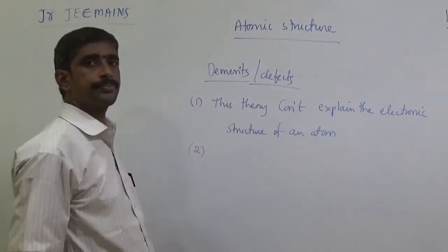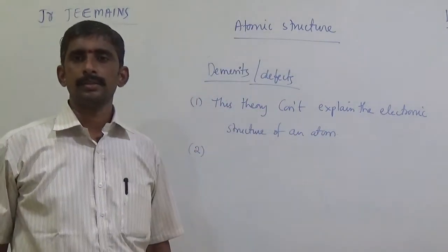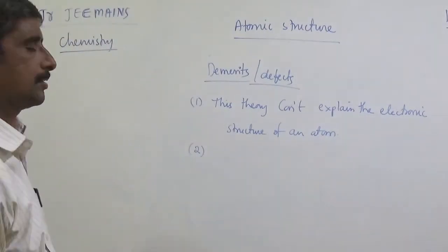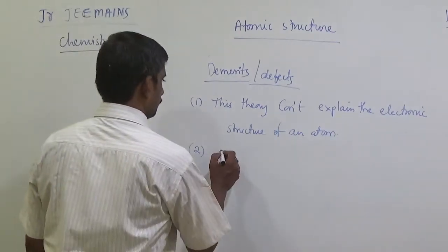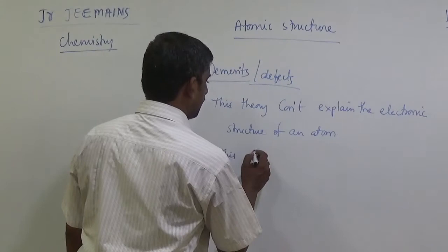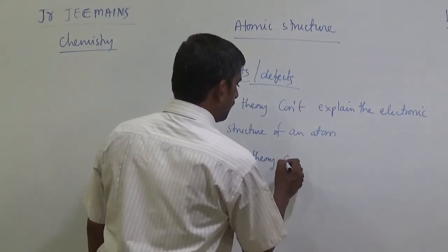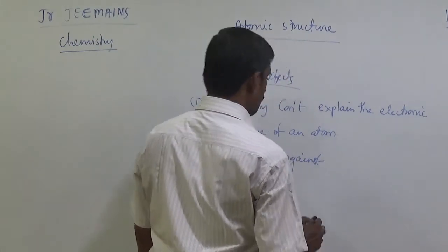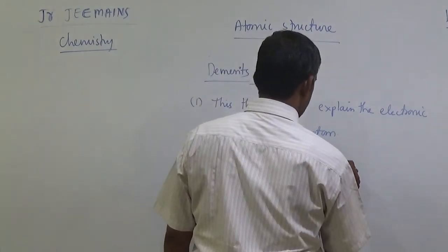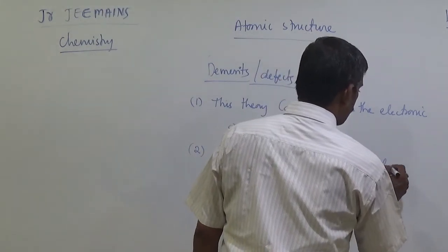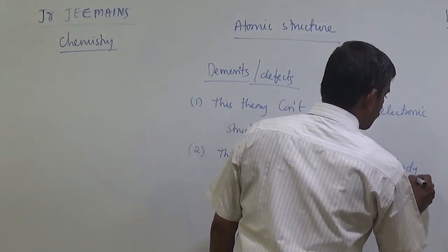And this theory is against the law of electrodynamics.